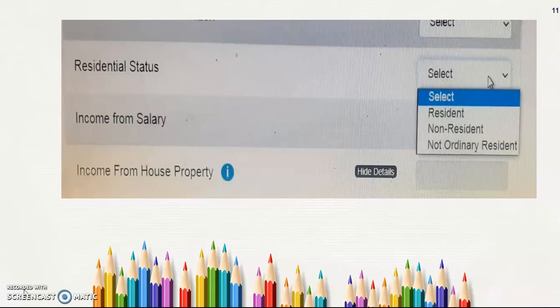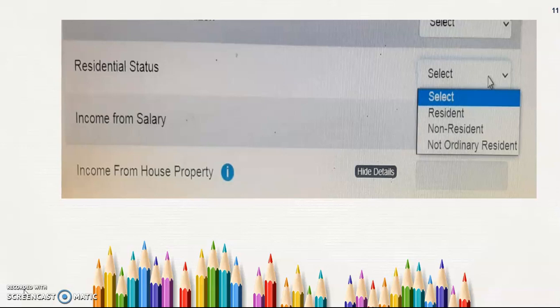If I am a non-resident, I am a foreign person whose citizenship is other than India. But for a particular assessment year, I was here, and maybe for that year I earned income here, so for that reason I am registering. If I am a foreigner who was in India for the particular year and earned something in India, I am registering my tax. In that case, I have to mention non-resident.